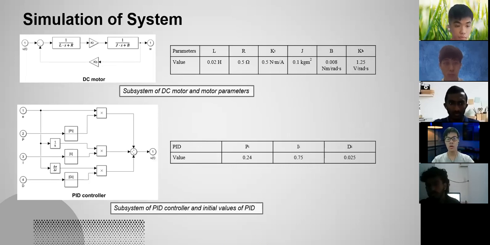Okay, thank you, Lim. So I'll share about the simulation of fuzzy PID, FPID, in DC motor using Simulink. First, the subsystem of the DC motor is created based on the transfer function provided in the journal, with the motor parameters as in the first table. Then the PID controller is created from scratch to create the initial values of PID as in the journal. The values are listed in the second table, where PI is the initial proportional gain, II is the initial integral gain, and DI is the initial derivative gain. Next.